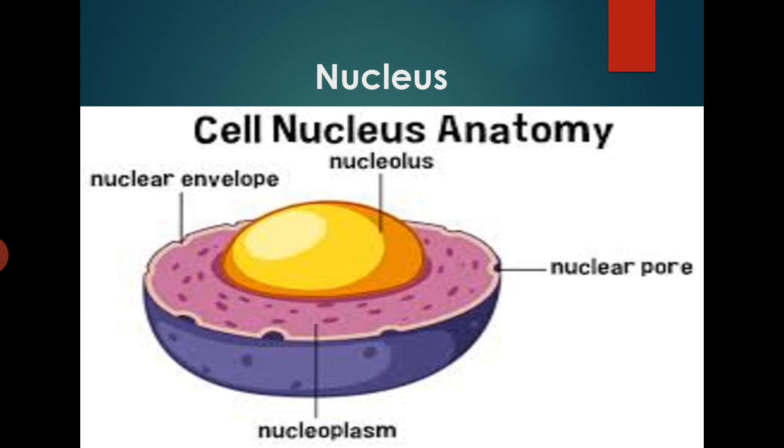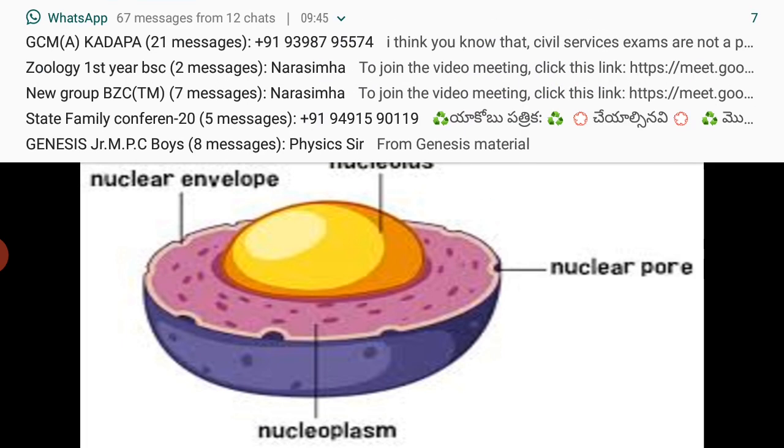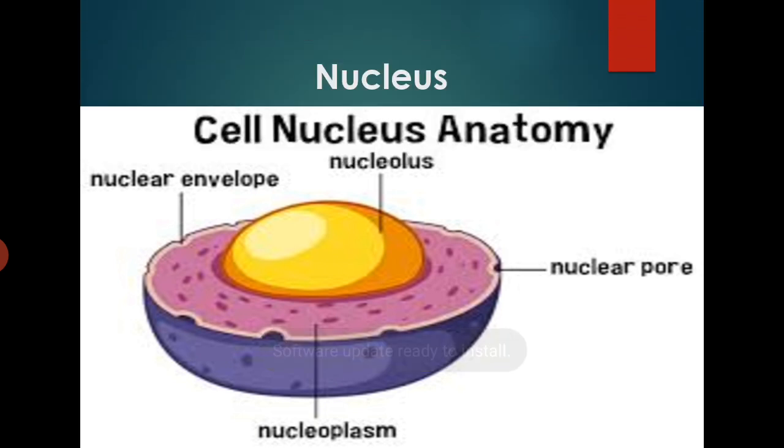This phenomenon is known as heteropycnosis or differential staining. The nucleoplasm has one or more small bodies known as nucleoli. The nucleoli are not covered by limiting membranes. They are rich in RNA.